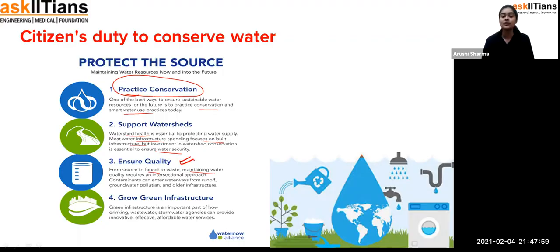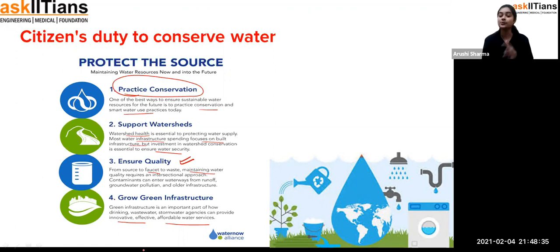Exactly. Grow green infrastructure. Green infrastructure is an important part of how drinking water, wastewater, and storm agencies can provide innovative, effective, affordable water services. Now, what is grow green infrastructure? That means, students, that green infrastructure is mainly afforestation. When afforestation is there, the water level is maintained in the soil or ground level as well, because rainfall will be there. Exactly, so all of these things indirectly depend upon each other.